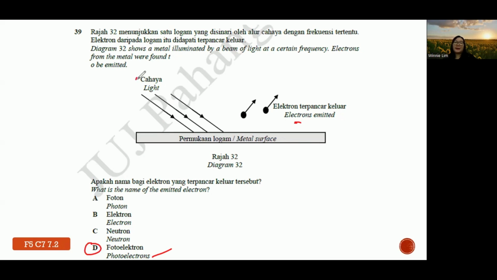Because the light here is in particle form. They call it photon energy, where they are in particle form. So when one photon hits the electron, that's why they call it photoelectrons. So the answer is D.